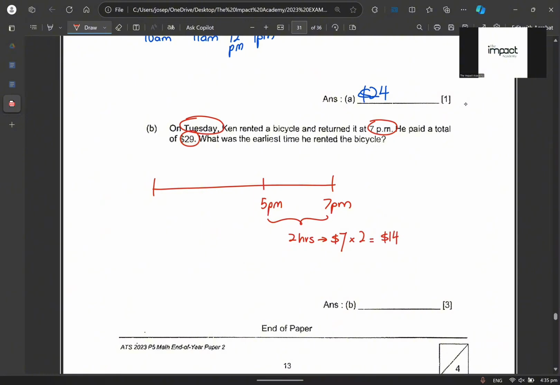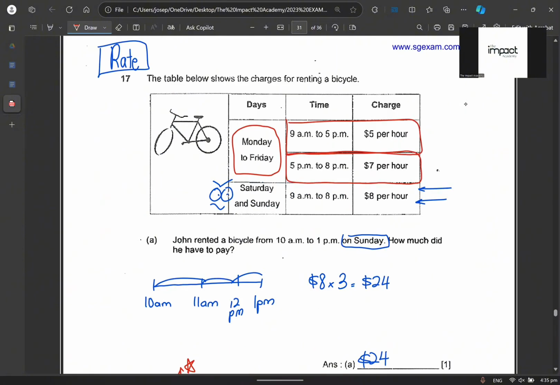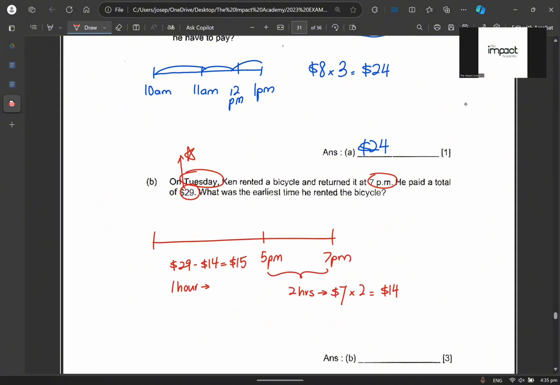Did he pay $14? No. What was the amount that he paid? $29. So we have to move backwards again. So over here, this amount will be $29 minus $14. That gets me to how much? $15. Remember just now we said, in an hour, how much is it? $5. So if 1 hour is $5,